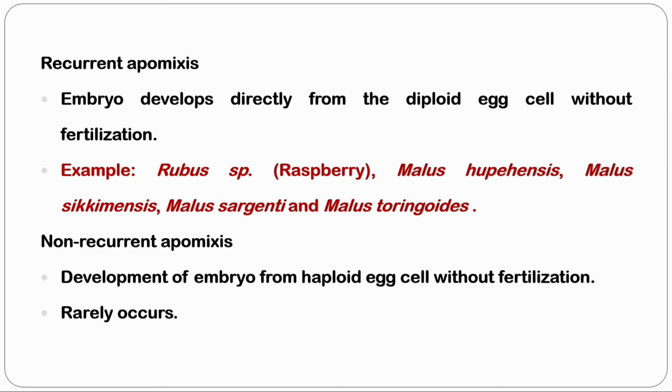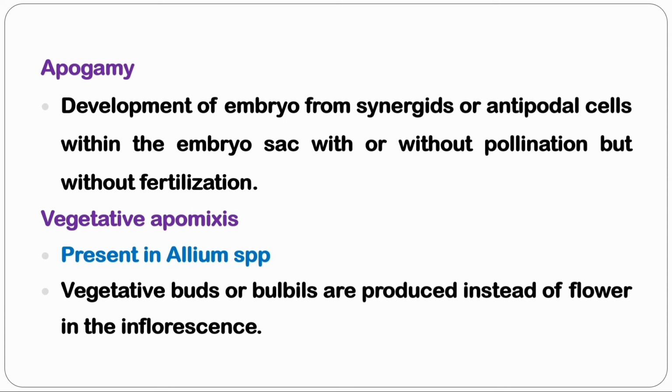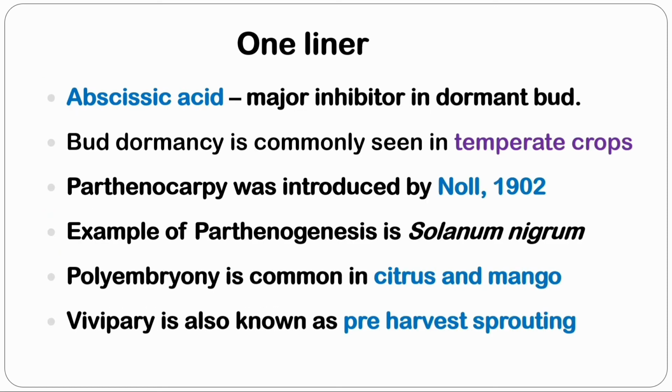Final one is apogamy, development of embryo from synergids and antipodal cells without fertilization. In case of vegetative apomixis, vegetative buds or bulbils are produced instead of flower. It is seen in Allium species. Some important points in these two chapters are given here. Abscisic acid is a major inhibitor in dormant bud. Bud dormancy is commonly seen in temperate crops.